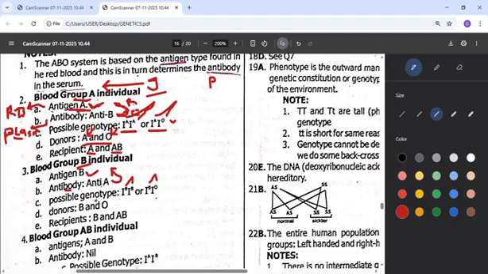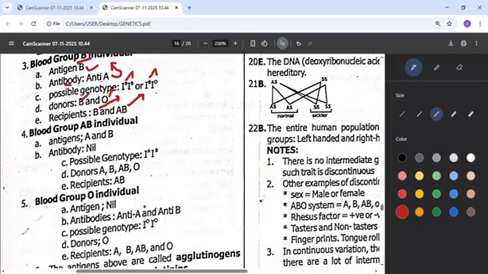And that's why their donors are B and O, those that will donate to him. But the one he will give out to, someone that has blood group B can give it to B, can give it to AB. Then someone that has blood group AB has antigens A and B. Since he has antigens A and B, he will not have any enemies.